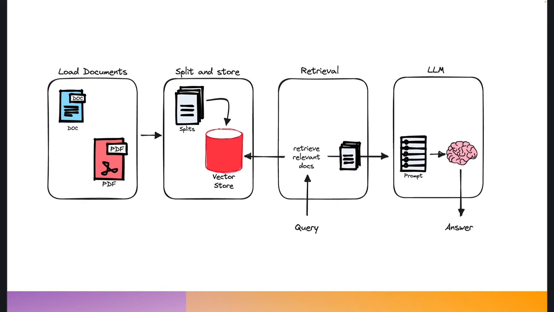The retrieval part takes a query of a user, a question. Could be an HR related question, like, for instance, what kind of company car can I get? Might be typical for Belgium in that case, but okay. And then what will happen is that for that question, we will also create a numerical representation. So we know what that question is about, and then compare it with what we have stored in the vector store, and find, hopefully, relevant pieces of text that have to do with company cars, and maybe get that from our HR policy.